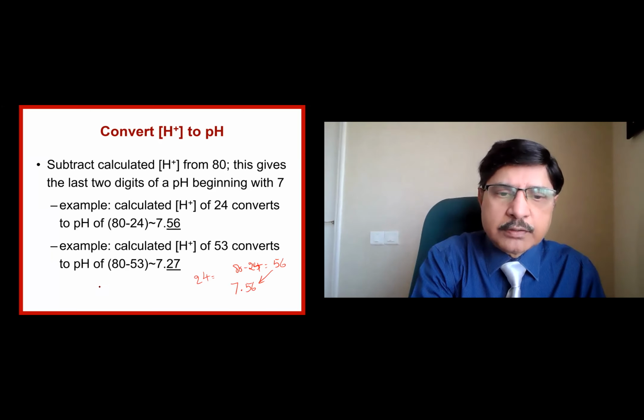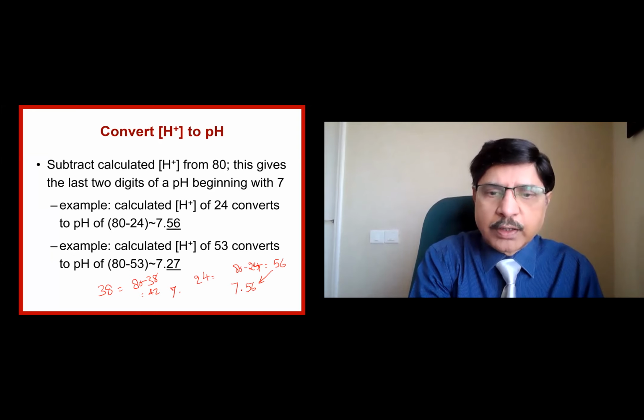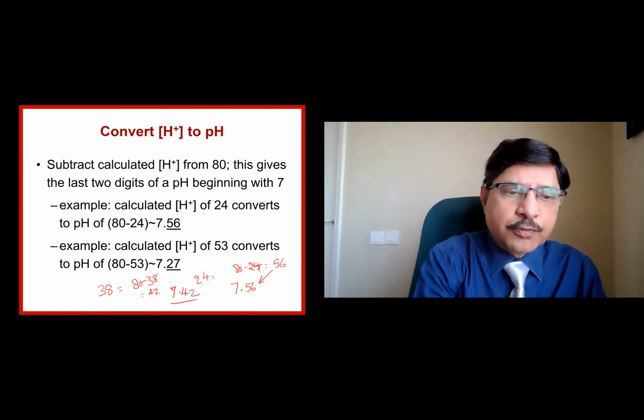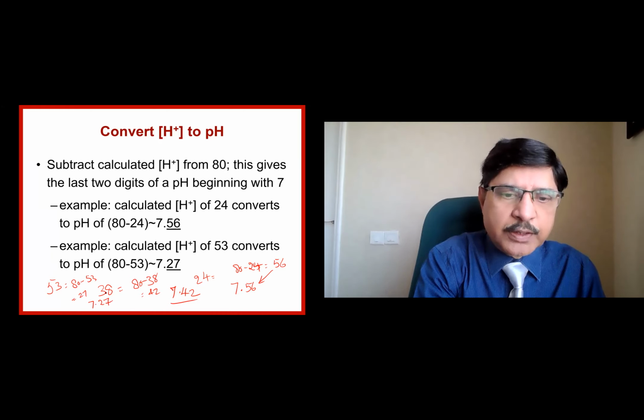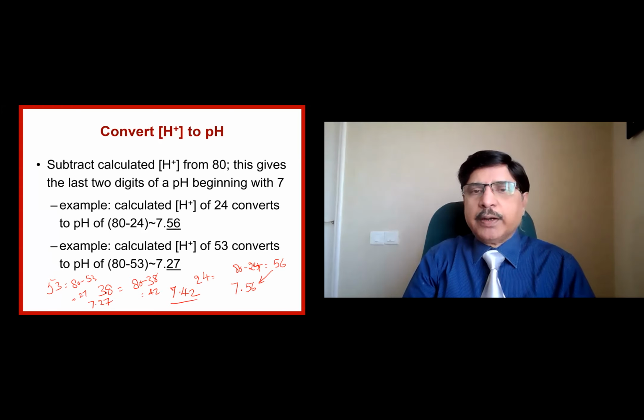Let us say the hydrogen ion concentration is 38. The pH will be 80 minus 38, which is equal to 42. 7 I have to take as the neutral pH and add this 42. That will be the pH. Okay. So if it is 53 hydrogen ion concentration, 80 minus 53 is equal to 27. So 7 is the neutral pH, and I added 27 to that, and that becomes 7.27.